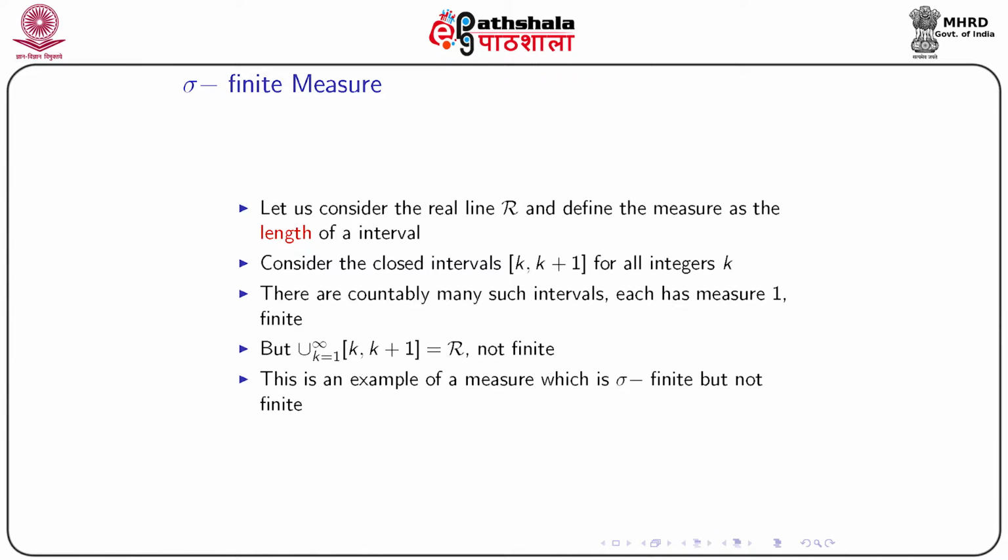So, all these measures are finite, but if you consider the union over k from 1 to infinity of [k, k+1), it will result in the whole real line. So, if I take the measure over the whole real line, it will not be finite. So, this is an example of a measure which is sigma finite, but not finite.